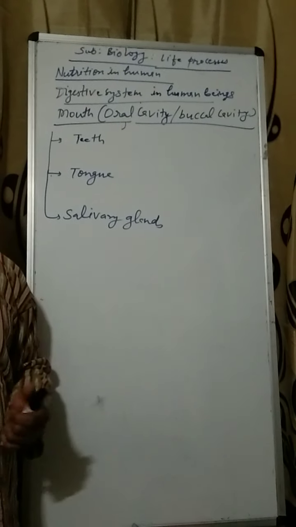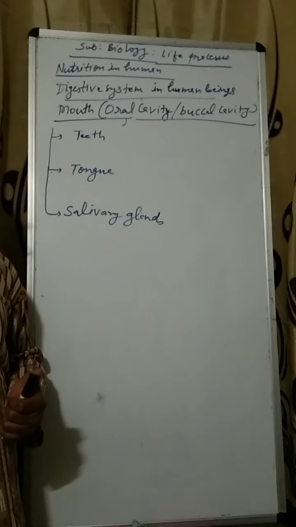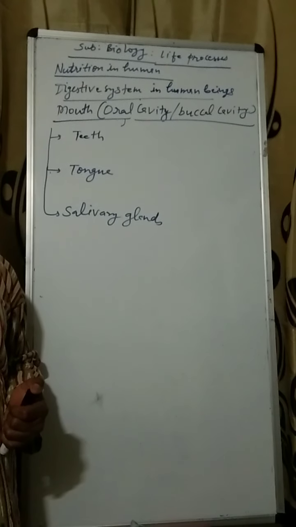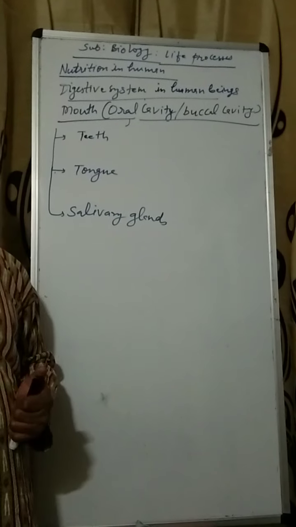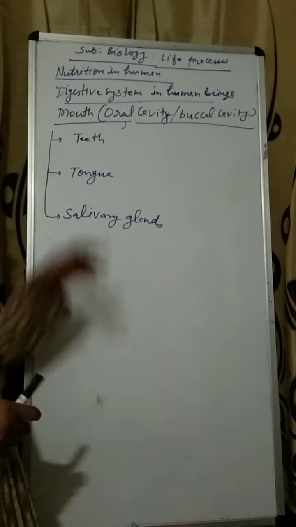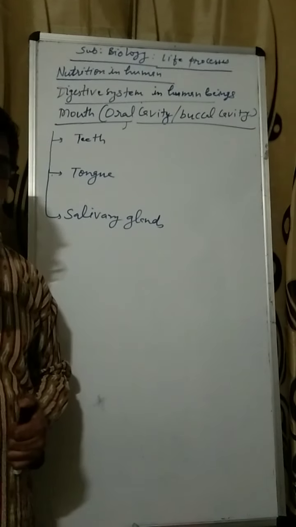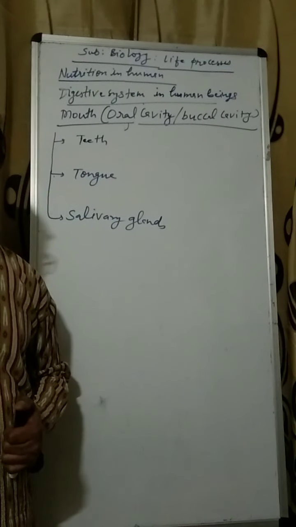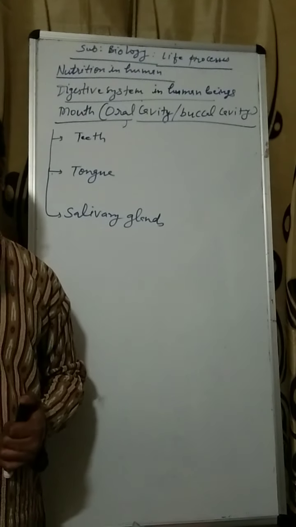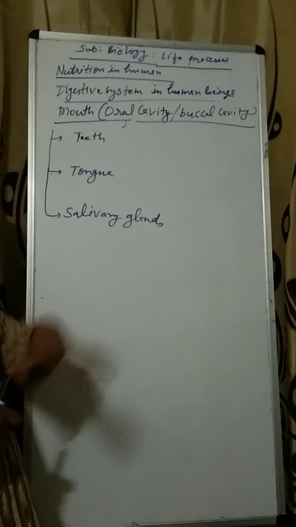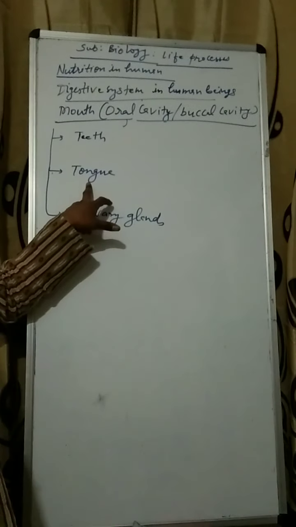Tongue, as you know, is a muscular organ. The tongue has two functions because it contains the taste buds, so it is helpful in tasting. Another function: when you chew the food with the teeth, you can see your tongue continuously moves. Why? Because it helps in mixing saliva with the chewing food.